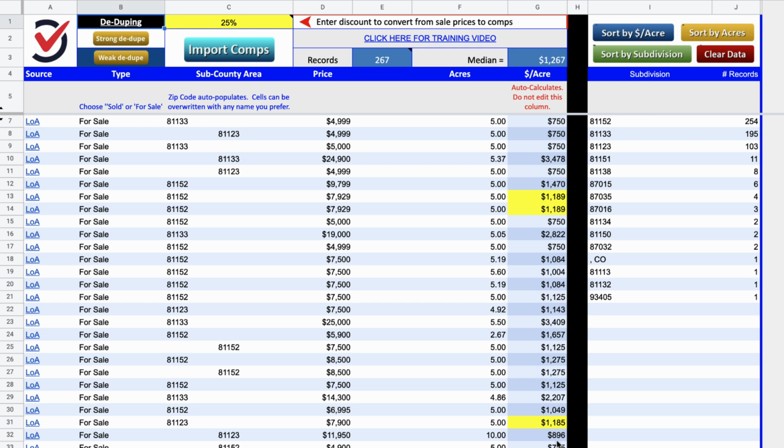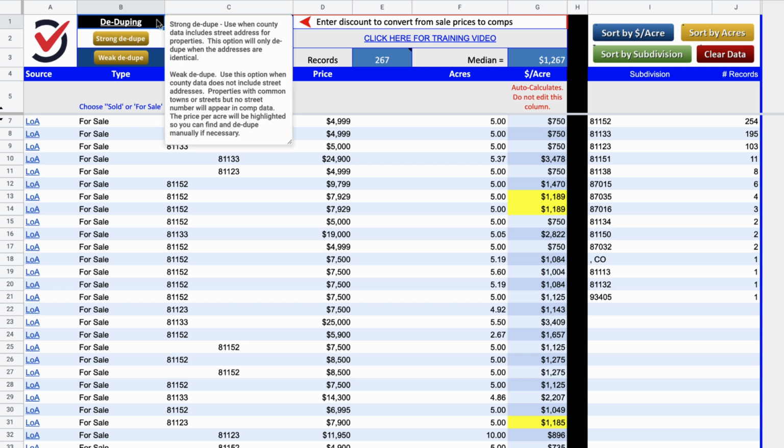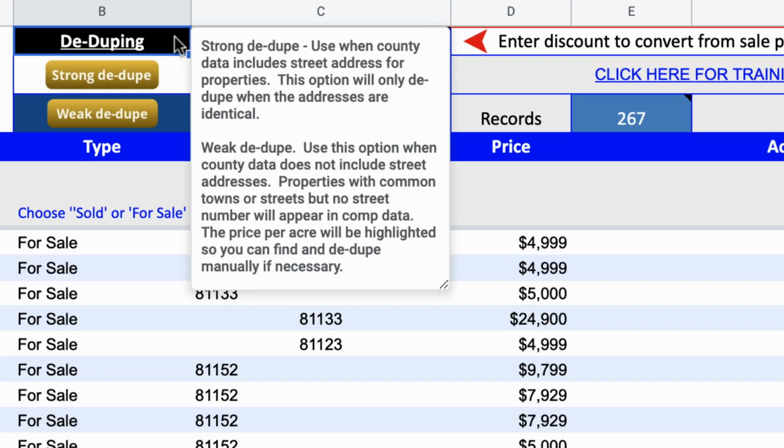And the reason they're highlighted is because based on what PriceBoss is seeing, it thinks that they are probably duplicates. You don't really want to have duplicates in this kind of calculation because it will skew the numbers and the values that you're trying to come up with. So if it does see duplicates, you want to remove those. And there's two different ways it can do this. There's what's called strong dedupe and weak dedupe. And if you hover your mouse right here, it'll sort of explain what that means.